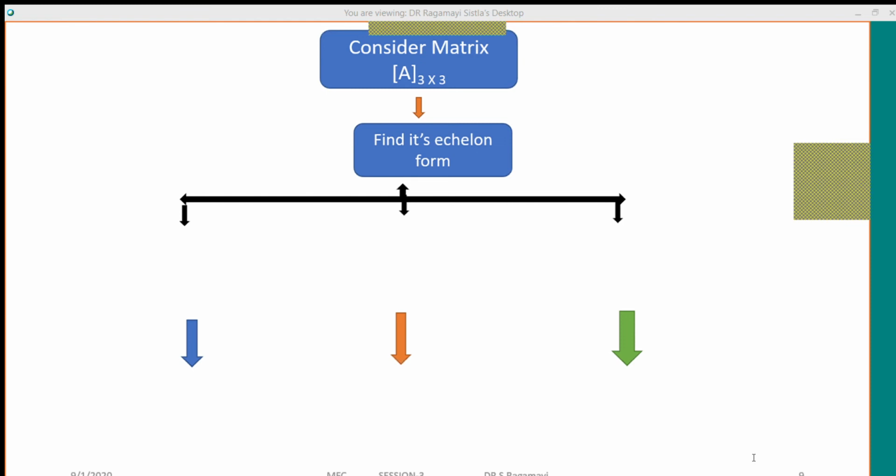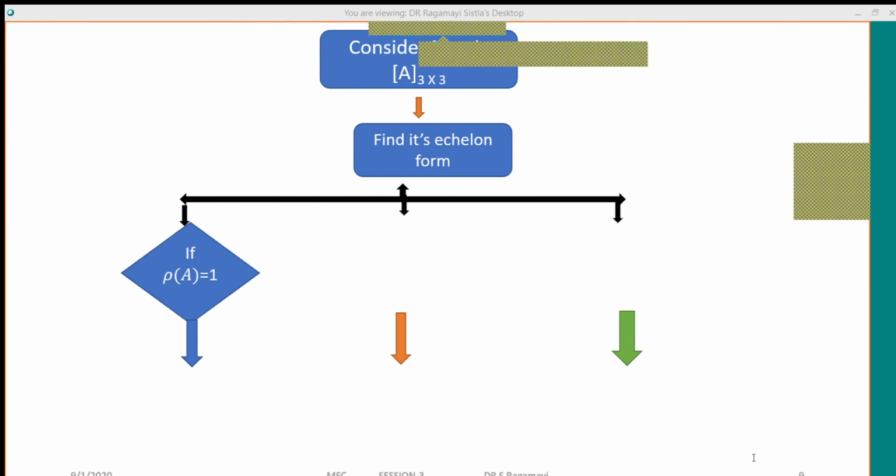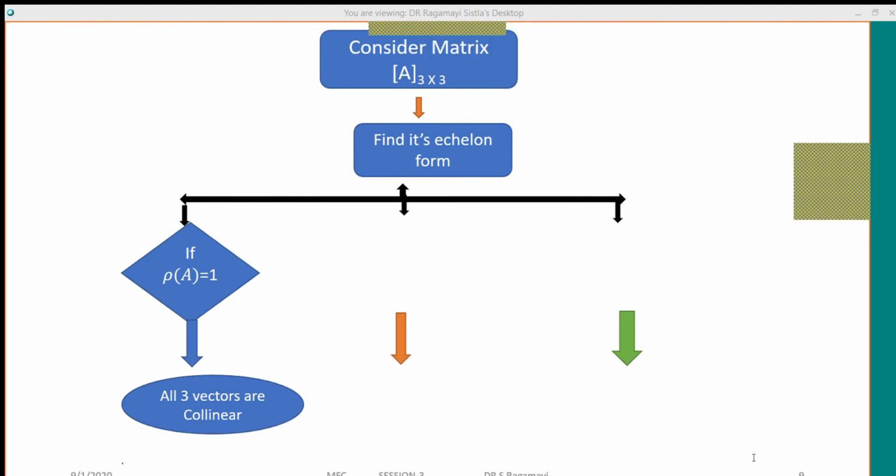Now, if the rank of the echelon form is 1, then we say that the vectors existing in the matrix are collinear vectors. Collinear vectors means what? All the three vectors lie on the same line. You can identify in the picture. All the three vectors, vector A, vector B, vector C, all lie on the same line.